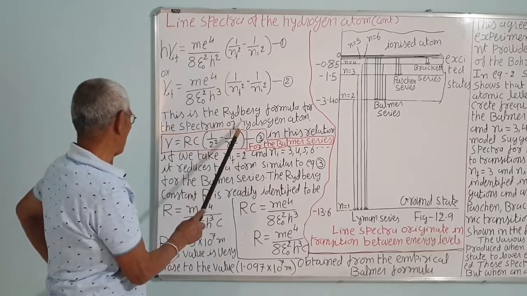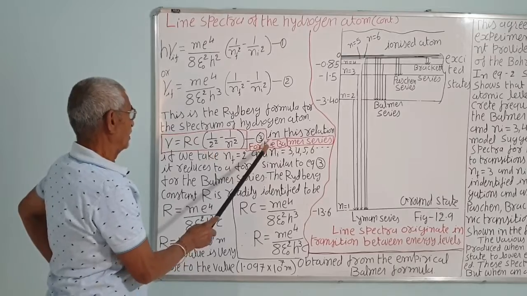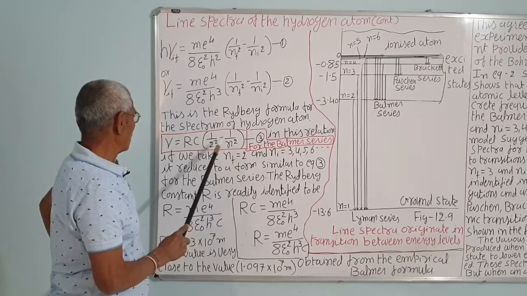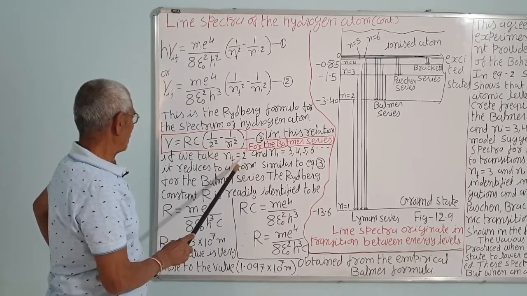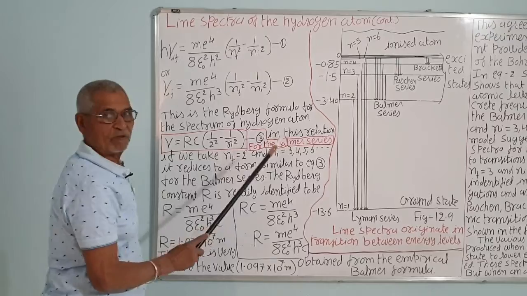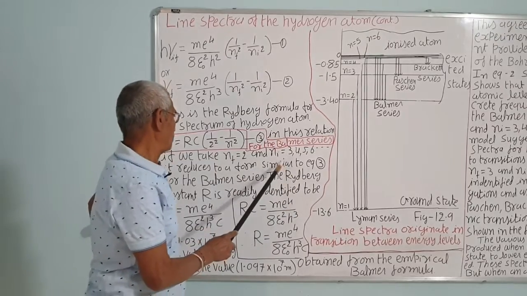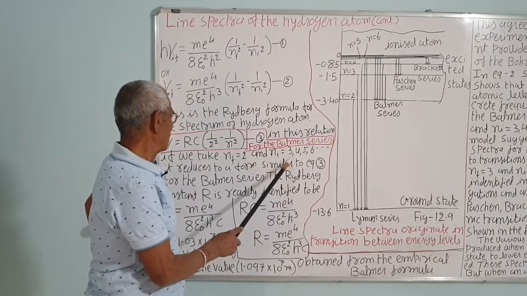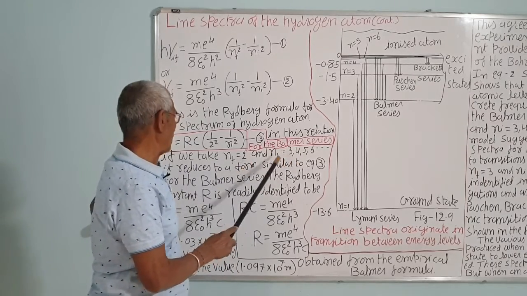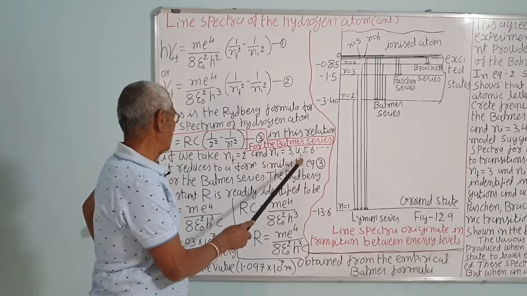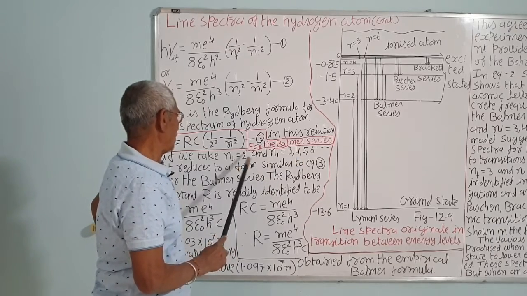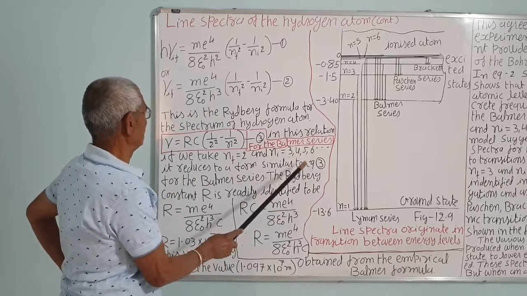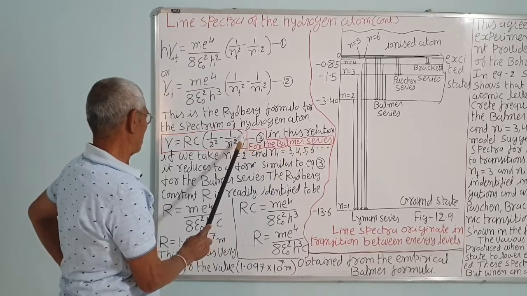This is the Rydberg formula for the spectrum of hydrogen atom, according to Bohr. This is according to Balmer. In this relation, if we take nf equal to 2, as Balmer took 2, and ni will be more than 2: 3, 4, 5, 6. The electron will jump from 3 to 2, 4 to 2. If it jumps from 3rd to 2, that is H alpha. 4 to 2, that is H beta. 5 to 2, that is H gamma, and so on. It reduces to a form similar to equation number 3. This is 3, correct?